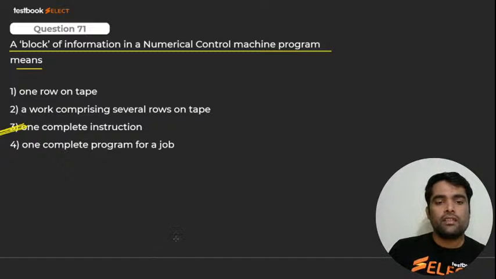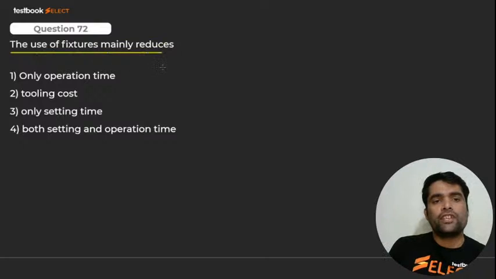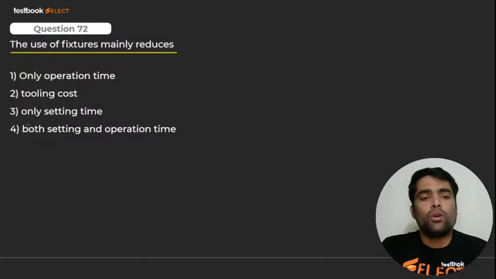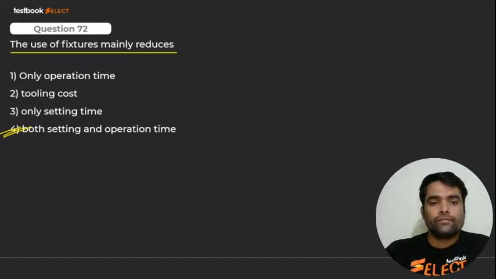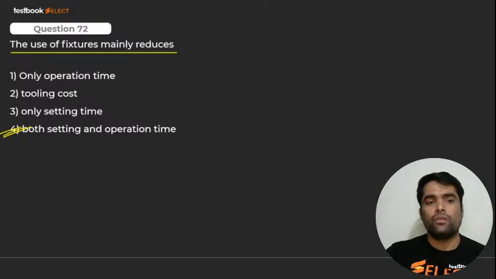Here we go for next, 72. The use of fixtures mainly reduces, my dear, what does it reduce? Both setting and operating time. 4th is correct, 72 is option 4. Here we go for next. Listen, be very careful, everybody is getting 72. The use of fixture mainly reduces, my dear, 4, very good. Rahul, Shivani, very good, dear. What about other people? Ankit, very good. So here we go for next.